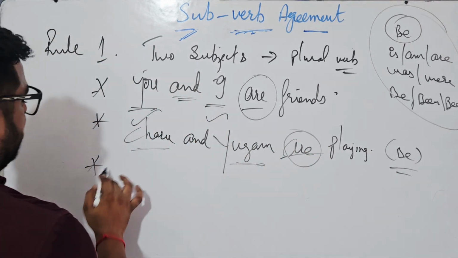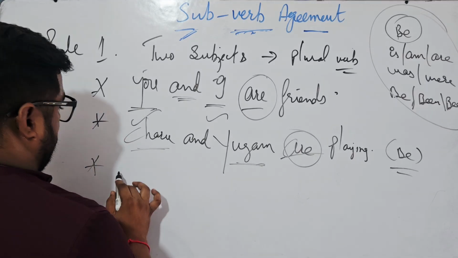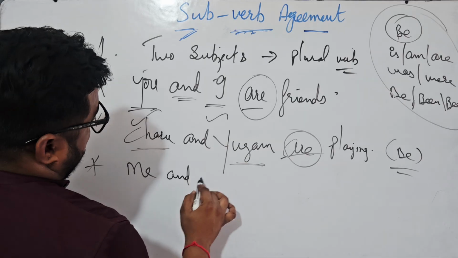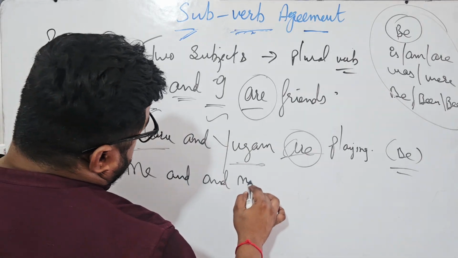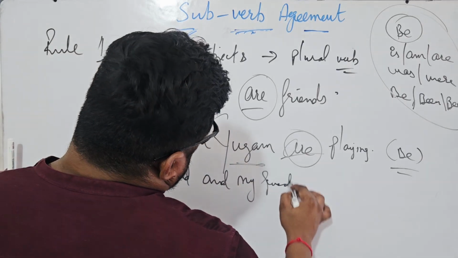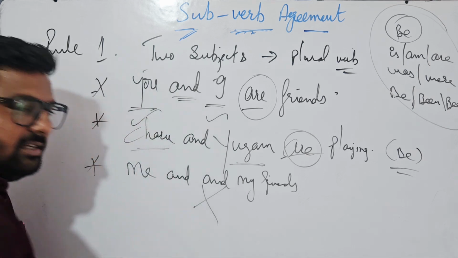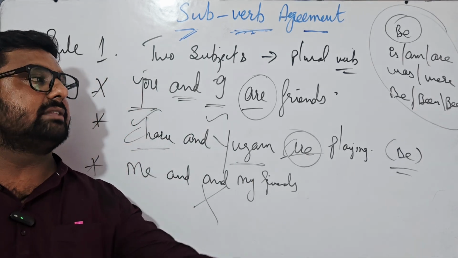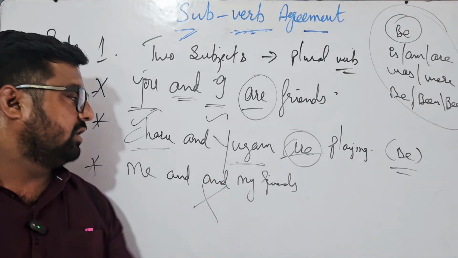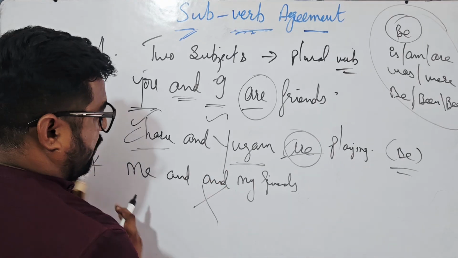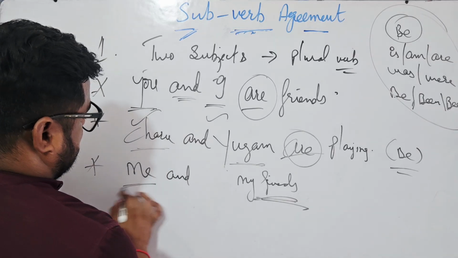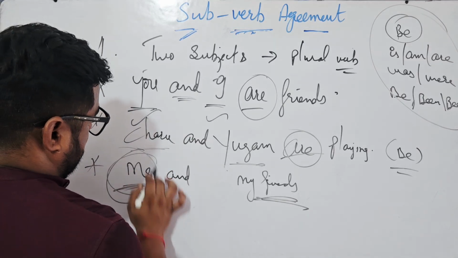One more example let me have. Okay, you must have seen this statement, me and my friends, which is absolutely wrong. You must have heard many people saying me and my friend, me and this, me and that. So it is always wrong. The reason behind this is that this is a noun and this is a pronoun, right?